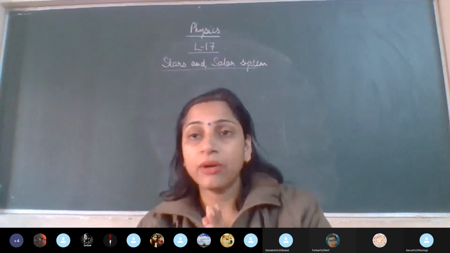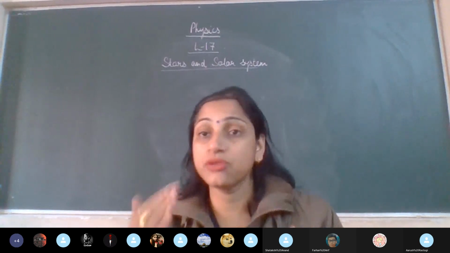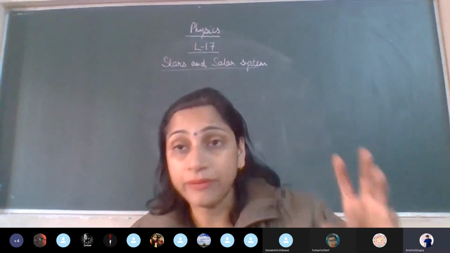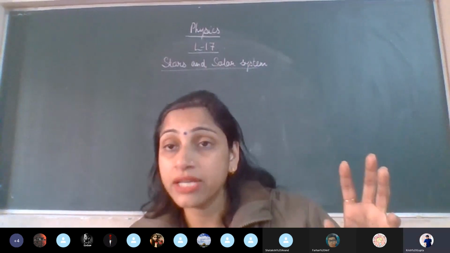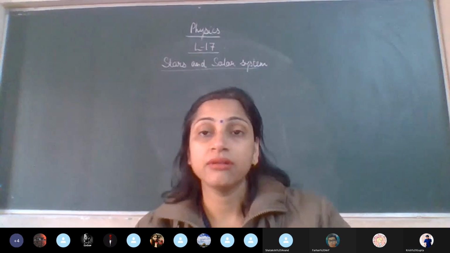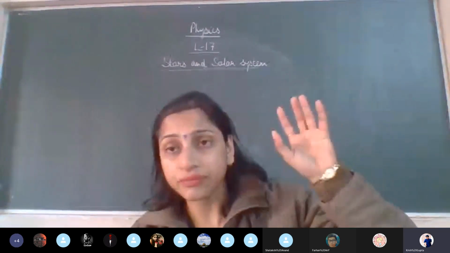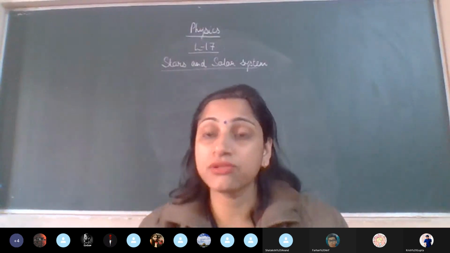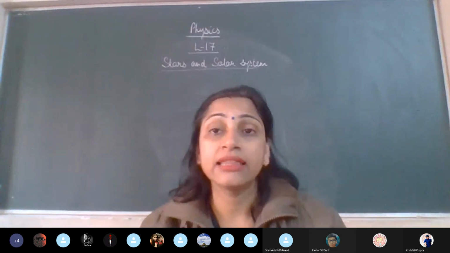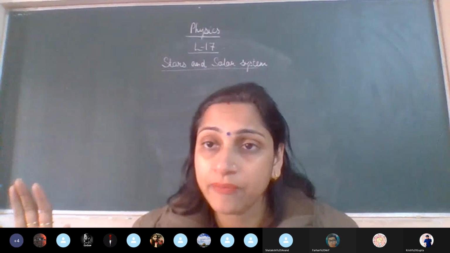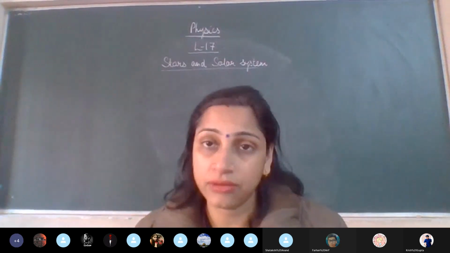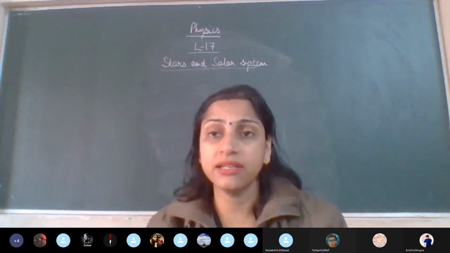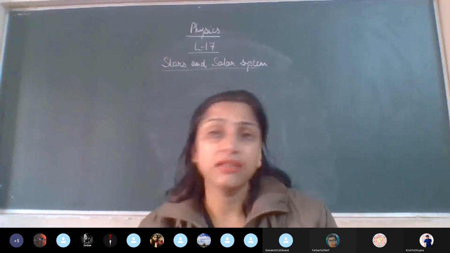First we'll talk about the heading of the chapter, as we usually do. We are going to study the stars, the heavenly bodies that shine with their own light. In the second part, we'll talk about the solar system. That means, as you've already said, we'll talk about the planets and the sun also, including earth. We'll talk about different planets, what is special about each, what they look like, what their shape is.